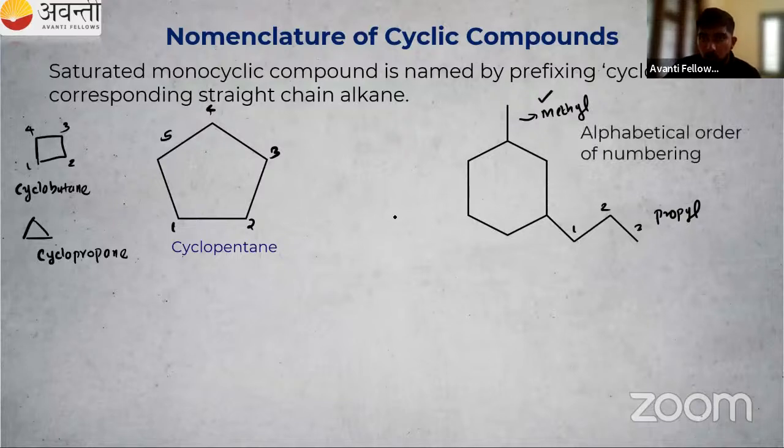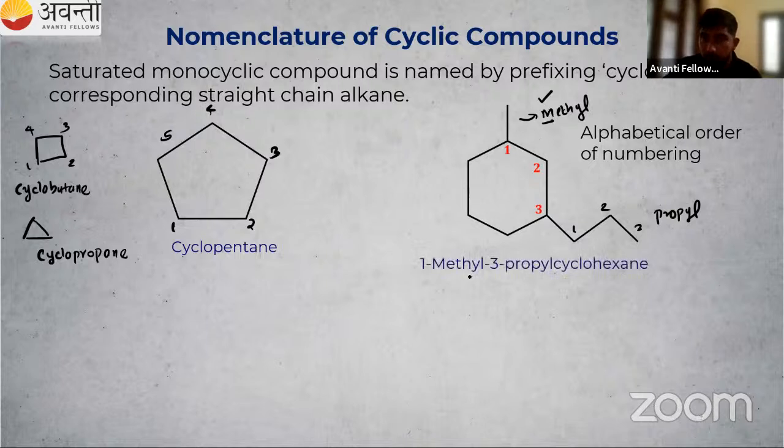So how to number this one? By the alphabetical order of numbering, the methyl group should get the least number. So we have 1, 2, 3. How to name that? 1-methyl. Then in the third position we have a propyl group, 3-propyl. Then ultimately we have our cyclohexane. So based on the alphabetical order of numbering, methyl should get the lowest number.